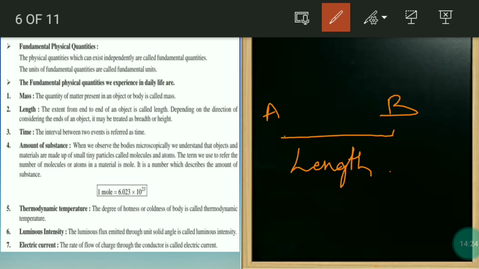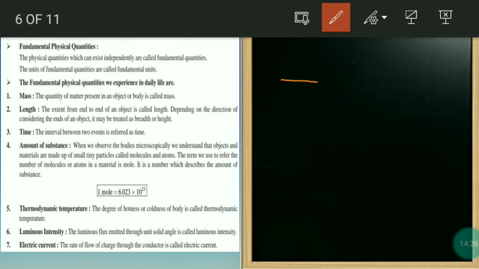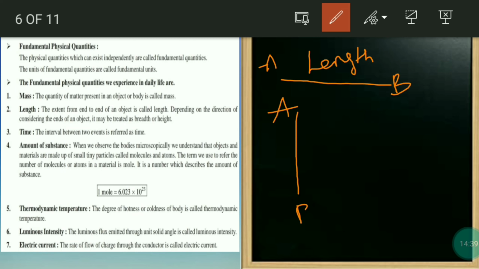So how I will explain now. If it is in a horizontal way, this A and B, then you will call it length. If it is in the vertical way, then you will call it breadth.